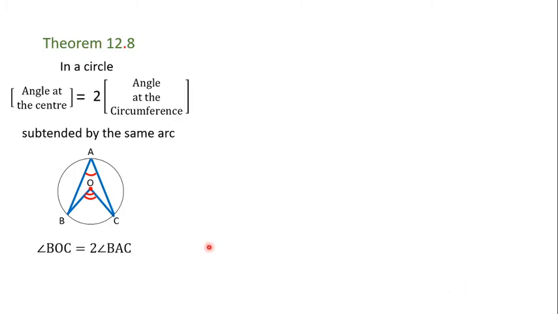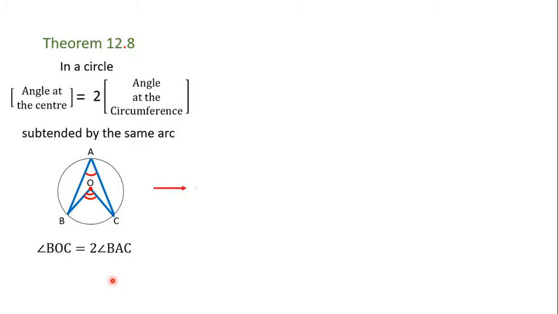This is the angle BOC at the center, and this is the angle BAC at the circumference. These two angles are subtended by the same arc BC. So this is theorem number 12.8 as per our textbook.